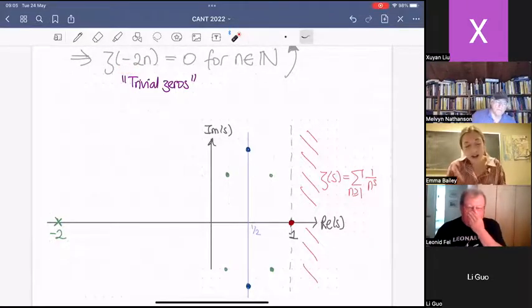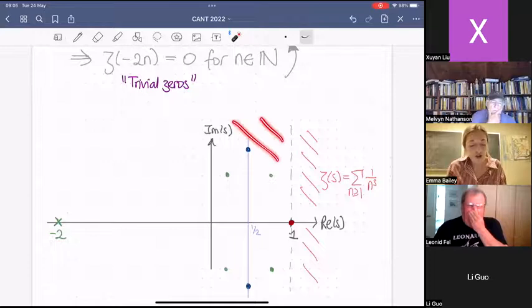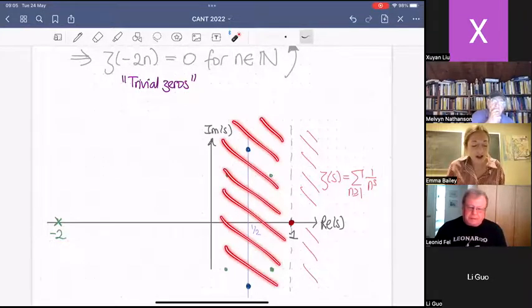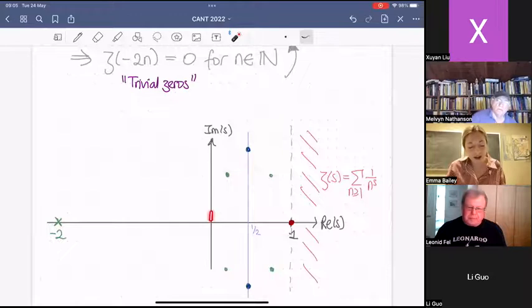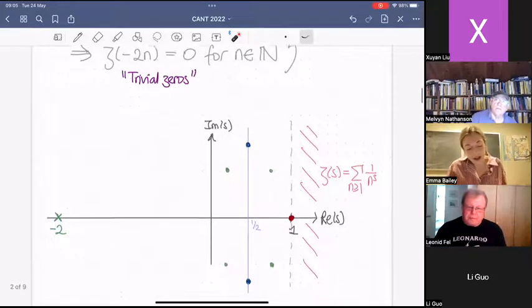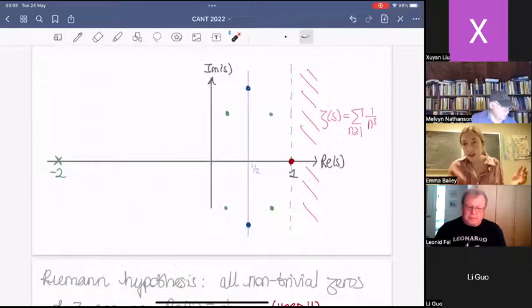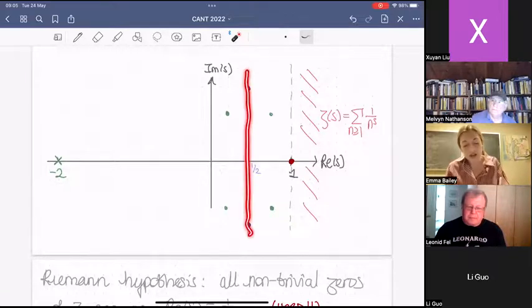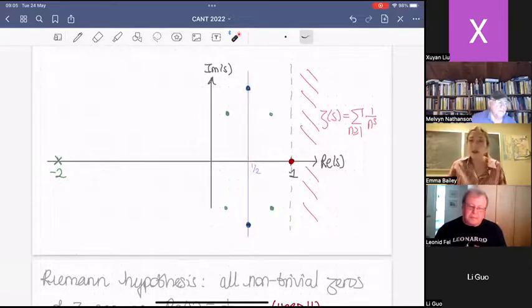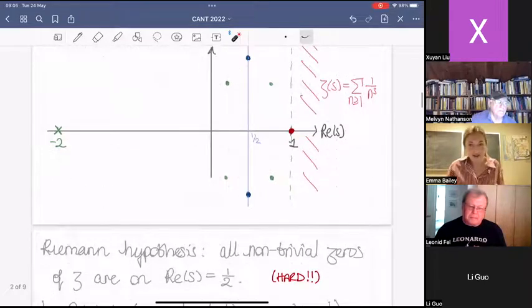Again, from staring at that functional equation, you can convince yourself that the only other place these zeros could lie, in the complex plane, is in this infinite strip between real part 0 and 1. The Riemann hypothesis states that any other zero that's not of the form -2, -4, etc., must lie at the center of this strip, so real part of s being a half. That's the Riemann hypothesis, and this is certainly a very hard question. I'm not going to opine much more on that.